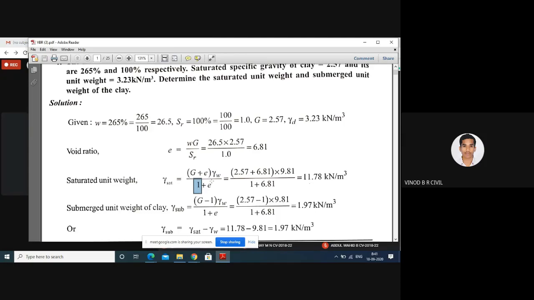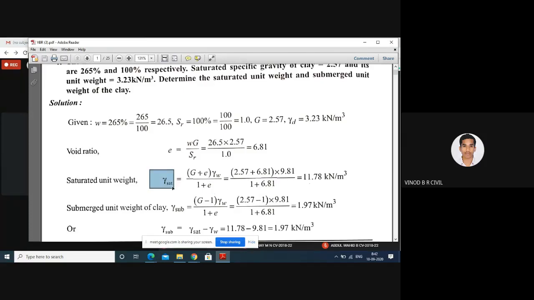One is the constant value, and e is the void ratio you already calculated, 6.81.